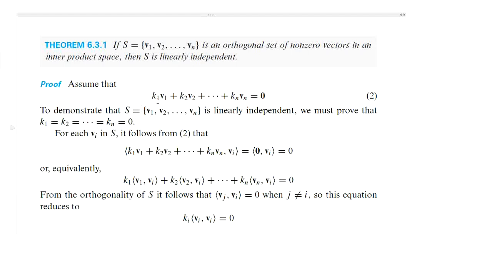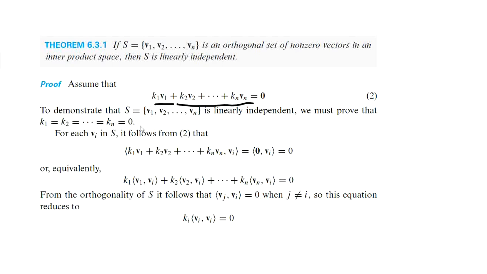What we want to prove is: assume that k1 v1 plus k2 v2 plus etc. kn vn equals 0 for some scalars k1 to kn, and prove that this will be true only if k1 equals k2 equals etc. kn equals 0. For this statement to be true, the coefficients must be 0. That is what we want to prove.